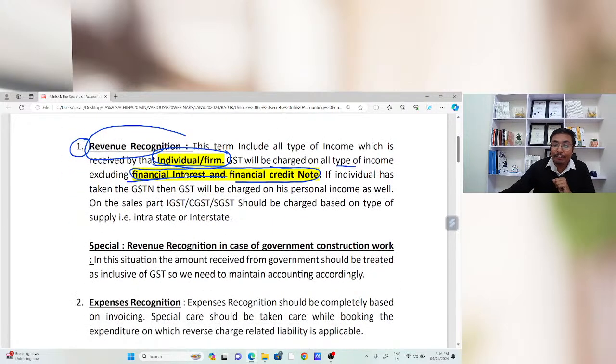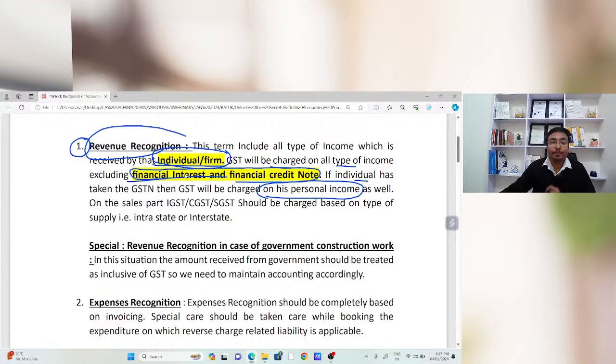Now, if an individual has a GSTN, then GST will be charged on his personal income as well, because many times we are preparing the books of accounts of the firm only, not the books of accounts for the personal account. And if there is any such income, at the time of any litigation, the department will ask for GST on that personal income as well. So we need to be very clear that GST will also be charged on the personal income of that entity.